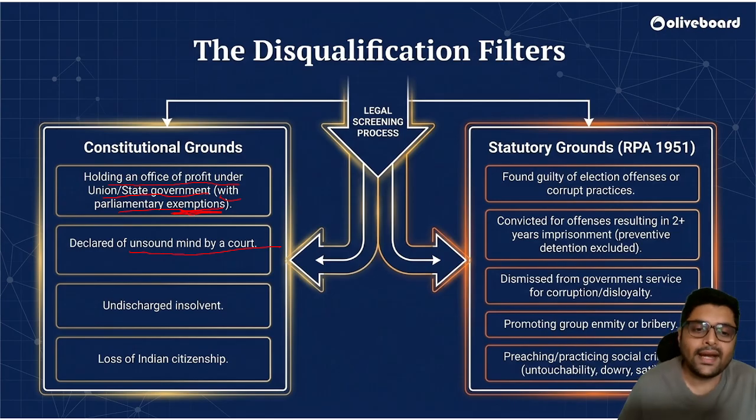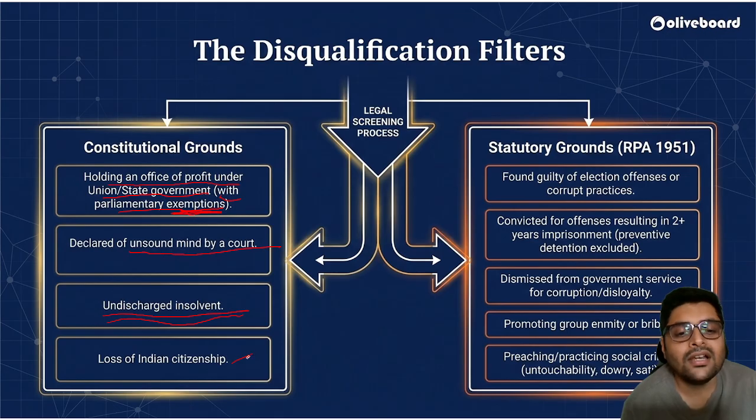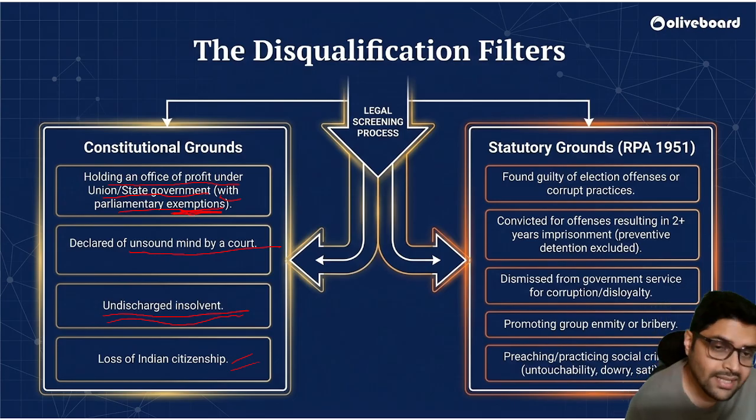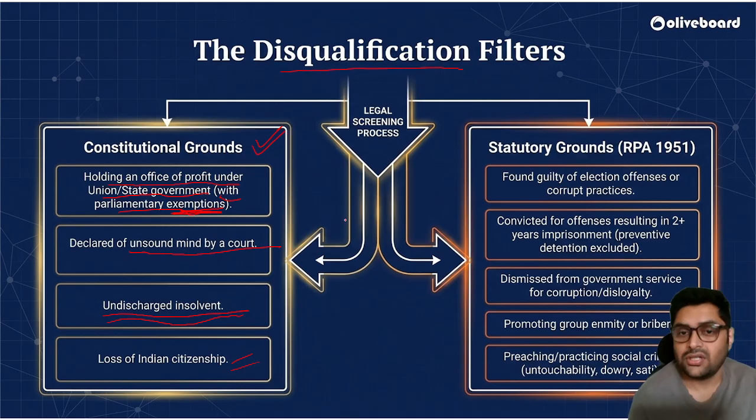Correct? Unsound mind. Okay? Undischarged insolvent, or if they lose Indian citizenship. They have to be an Indian citizen first. Okay, these are the constitutional grounds on which you can face disqualification.